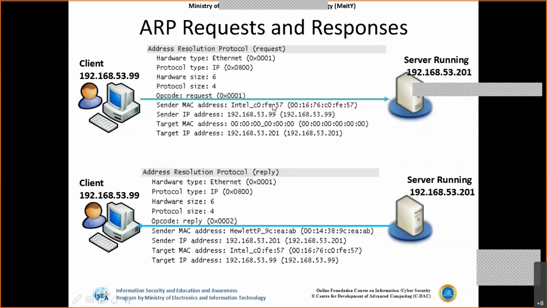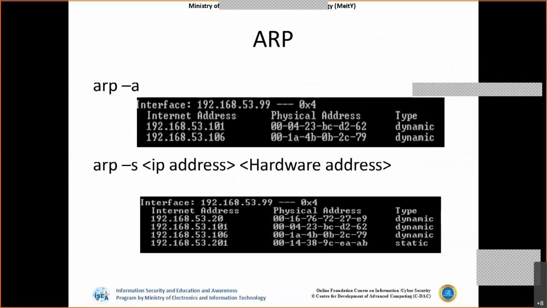So we have seen the ARP request and response. If the opcode is 0x0001, then it is an ARP request. If the opcode is 0002, then it is an ARP reply. Now, as we have seen, arp -a is one command to list all the associated IP addresses as well as the MAC addresses, and the type, dynamic, tells whether it is updated automatically or manually. There may be cases where we need to manually update the hardware addresses. In those scenarios, arp -s, the static entry, can be used, where we can manually insert the MAC as well as the IP address.